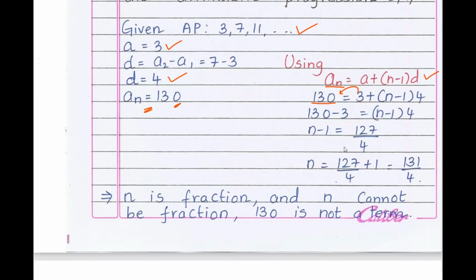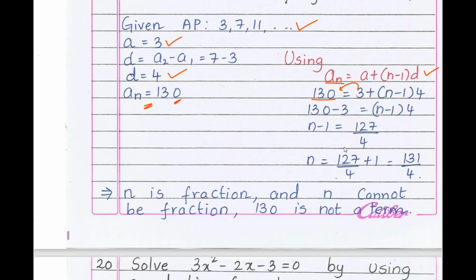So what you can do? n equals 127 by 4 plus 1. Shift minus 1 to RHS, it becomes plus 1. So take LCM. What we get is 127 plus 4 by 4, that is 131 by 4. This is a fraction. We are getting n in the form of a fraction. Therefore 130 is not a term. n cannot be a fraction. n is always a whole number. Therefore, 130 is not a term of the given AP.